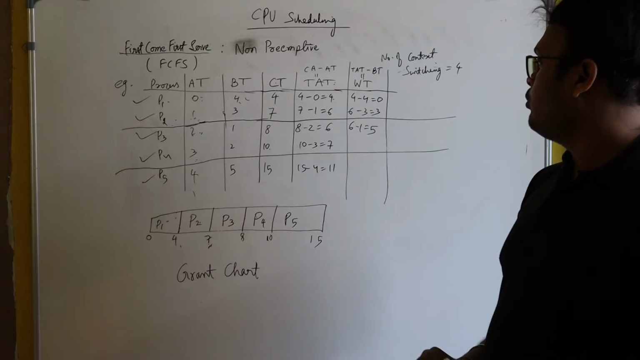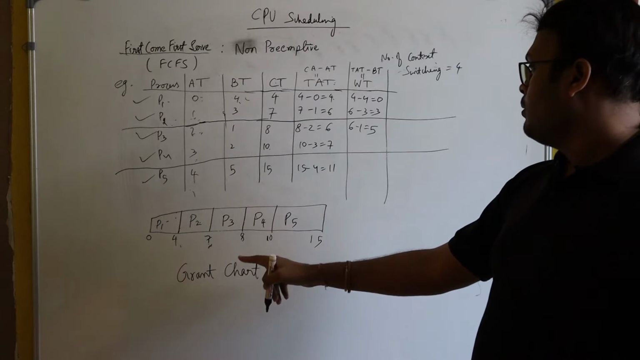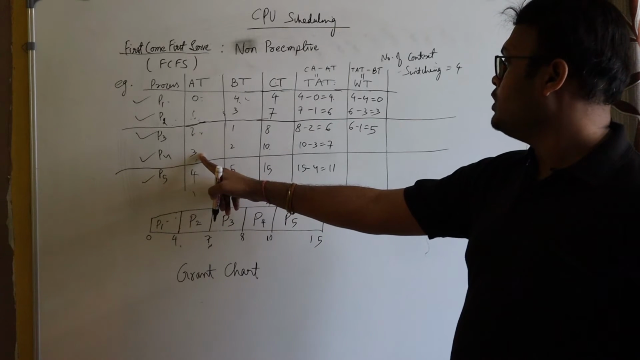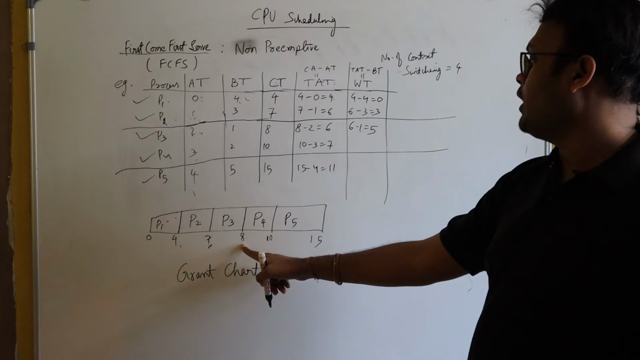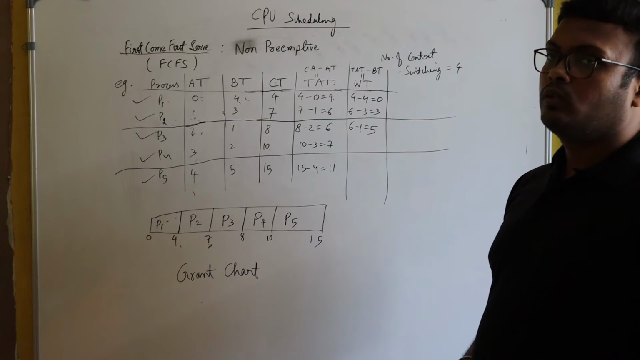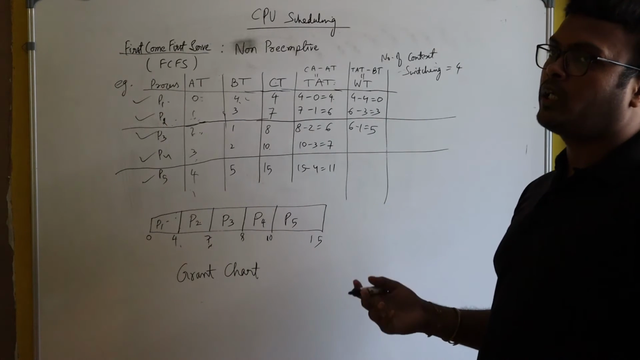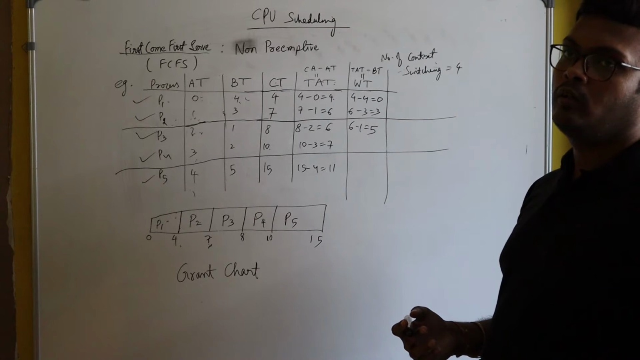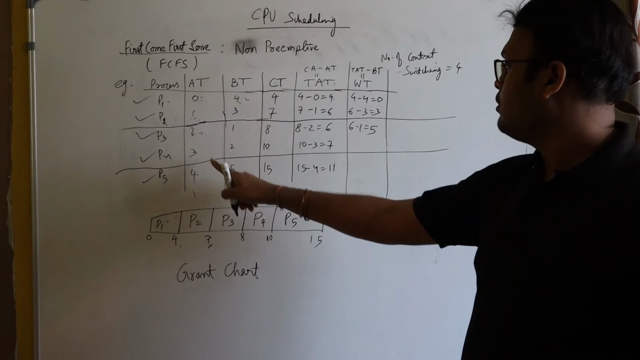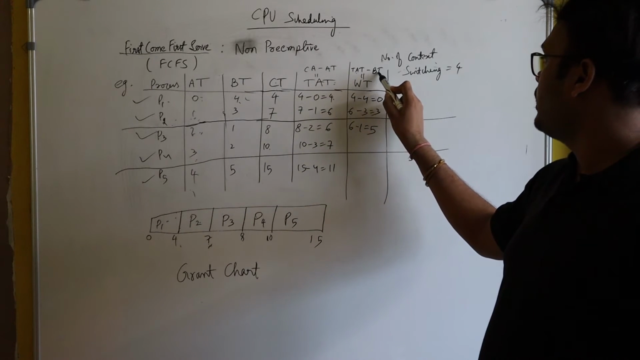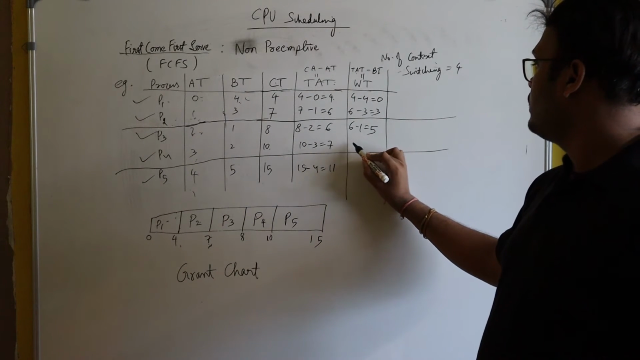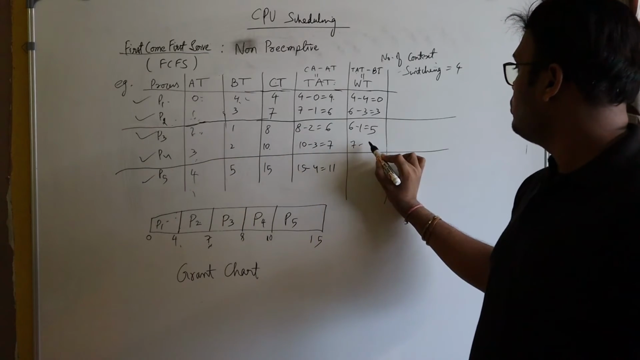So what's the waiting time of P4? P4 arrived at t is equal to 3 seconds, but P4 got scheduled at t is equal to 8 seconds. So for how much time did P4 have to wait? 8 minus 3 is equal to 5, or we can say it as turnaround time minus burst time. What is the turnaround time? 7 minus 2 is equal to 5.